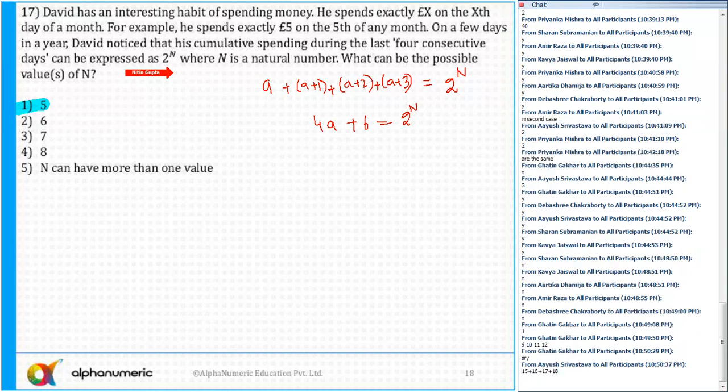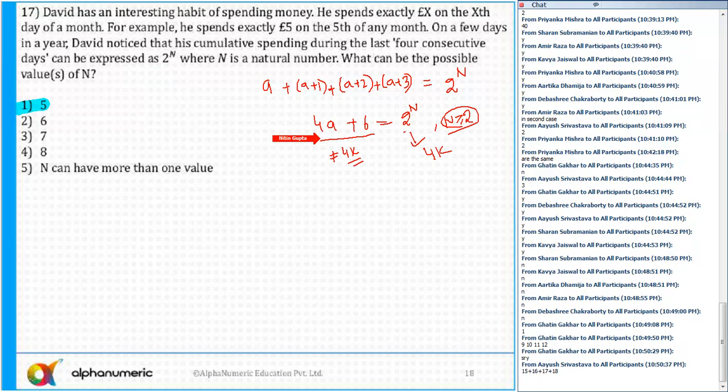Now tell me one thing. 2 raised to power n, if n is greater than or equal to 2, can you say this right hand side is a multiple of 4? Yes or no? Like 2 square is 4, 2 cube is 8, which is a multiple of 4, 2 raised to power 4. But the left hand side is never a multiple of 4. Can it be a multiple of 4? No. Because 4a plus 6, so this number is not a multiple of 4.